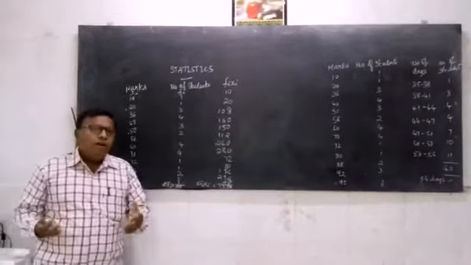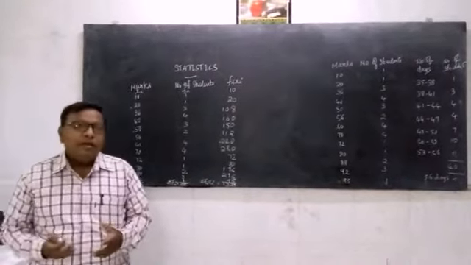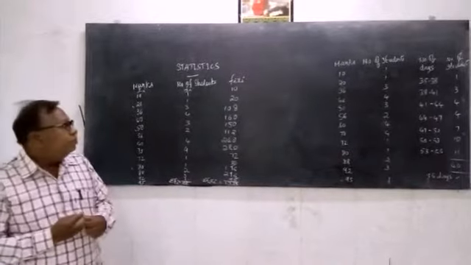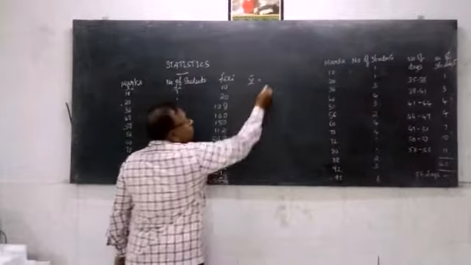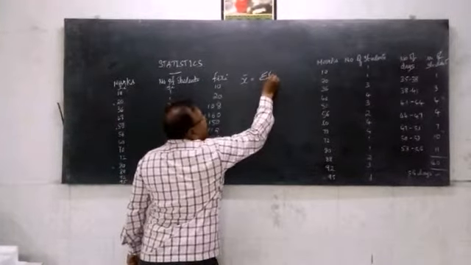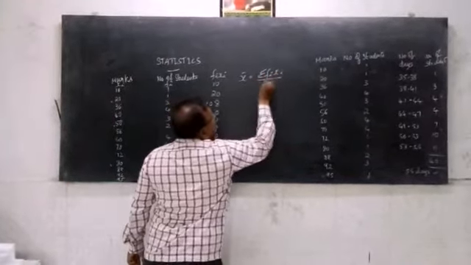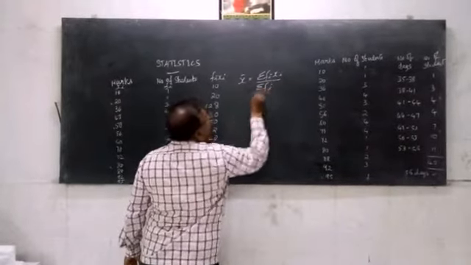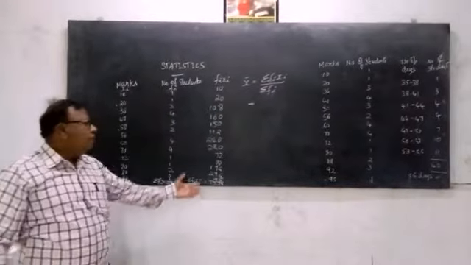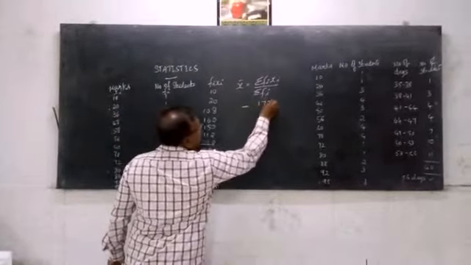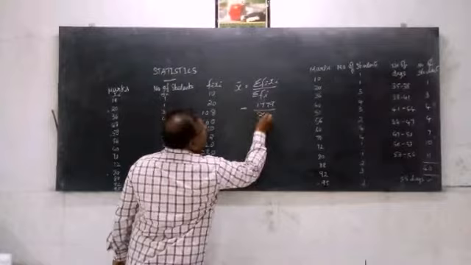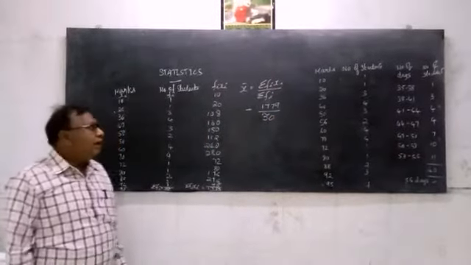Now recall the formula to find the mean of ungrouped data. So what is that? X bar is equal to sigma fi xi divided by sigma fi. Now we have these two values with us. So it is 1779 divided by 30. So very simple calculation here.